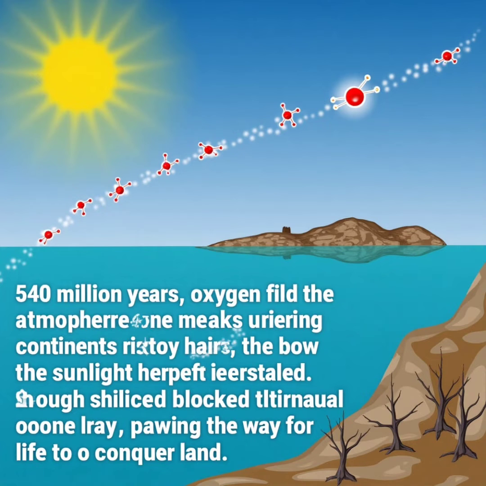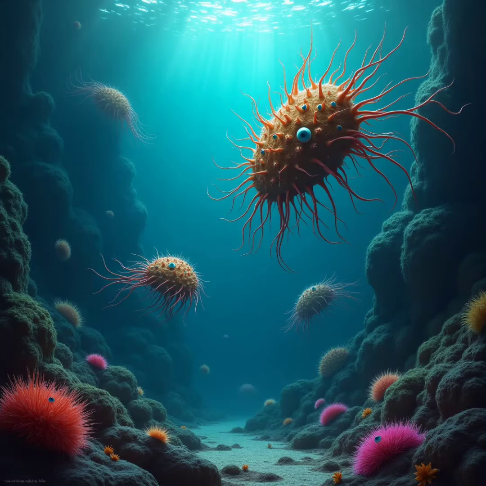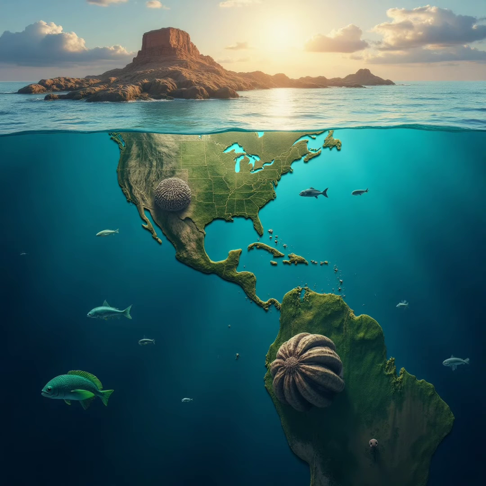540 million years ago, oxygen levels continued to rise in the atmosphere. In the upper layers, sunlight facilitated the formation of the ozone layer, which blocked ultraviolet radiation from penetrating the atmosphere. This was a crucial condition for life to begin colonizing the land, where the first continental landmasses had appeared.